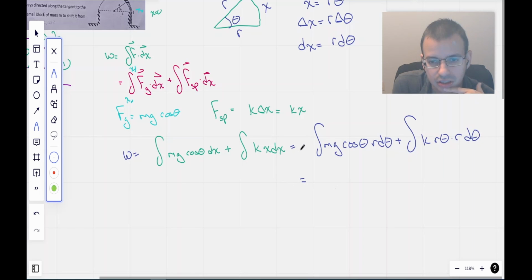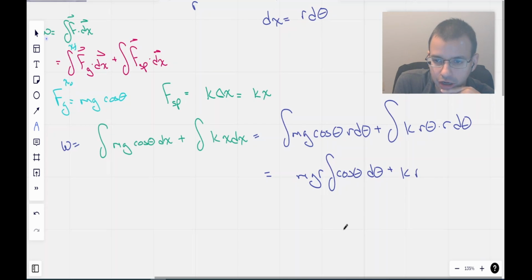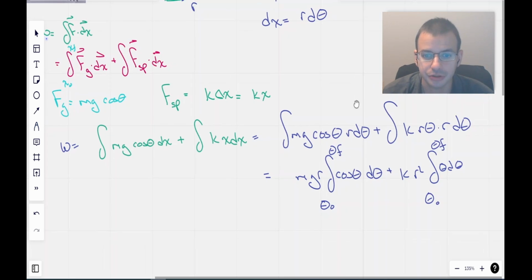Rearranging this, I'm going to do each of these individually because I can. mg integral cosine theta, mgr d theta, plus k r squared integral theta d theta. And now our limits of integration here are going to be from theta 0 to theta final, and we need to figure out what those are.